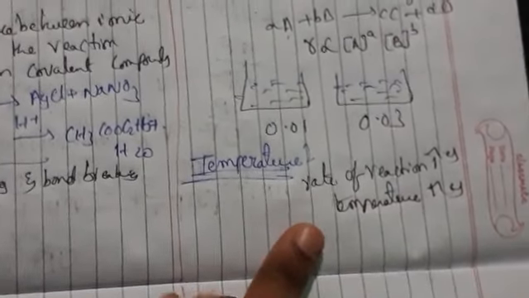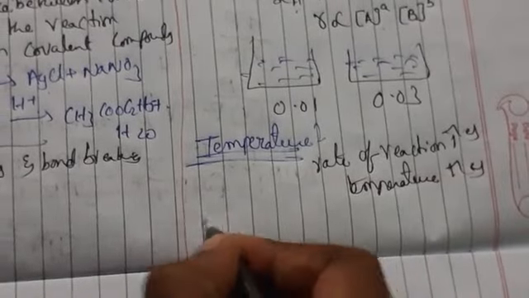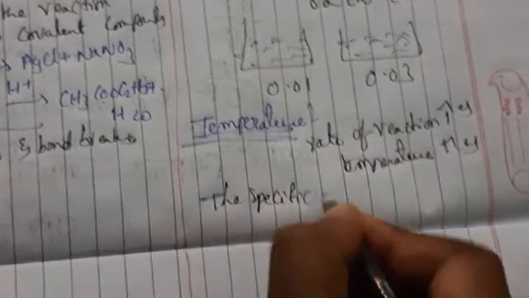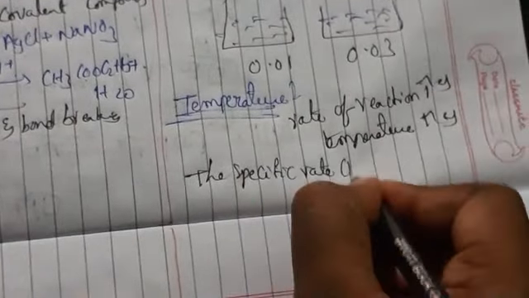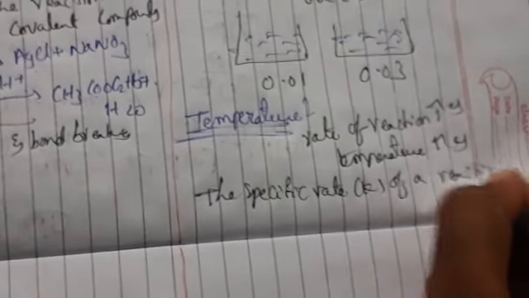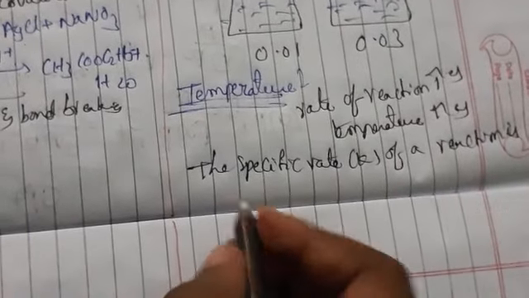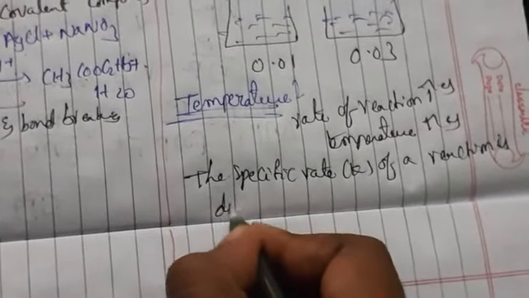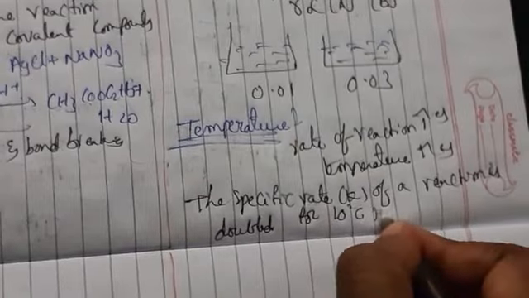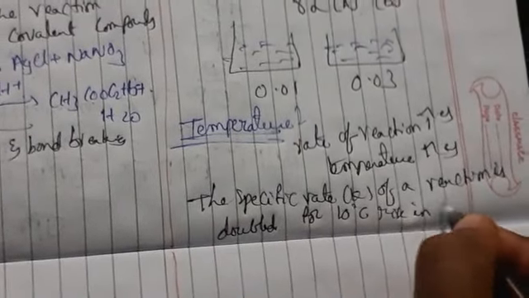So here the specific rate constant K of a reaction is always doubled for every 10 degrees rise in temperature.